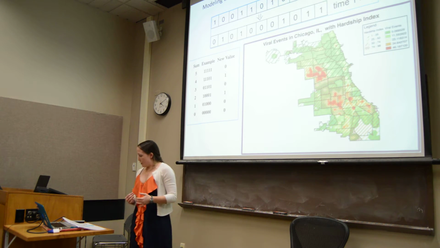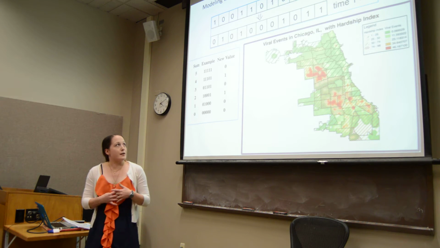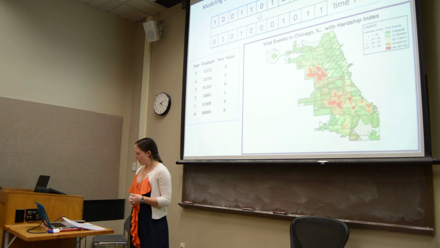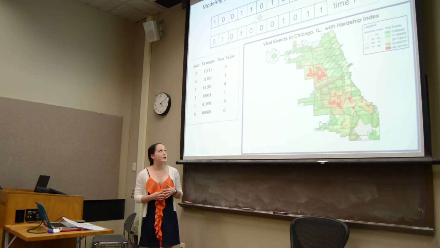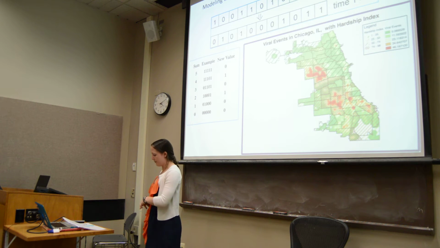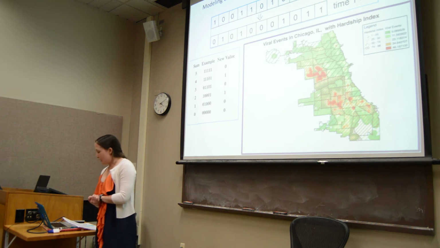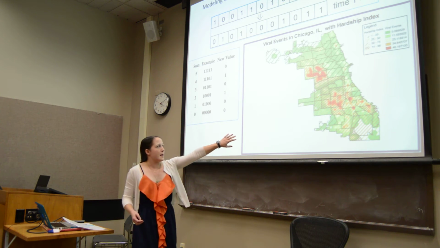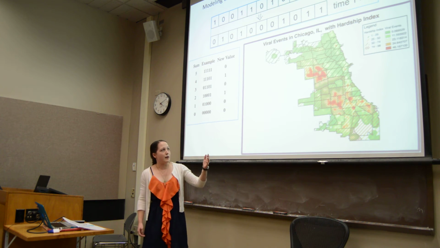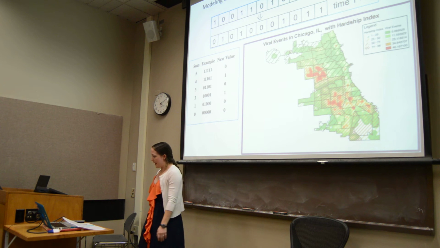So our model actually has a lattice of cells that represent the blocks of Chicago, each with a different risk of violence occurring. At each time step, cells may change and increase or decrease that risk of violence occurring. We expand the basic model and look at how other factors, like the hardship index, seen here in this hatching, correlate with increased risk of gun violence events, which is the underlying heat map.